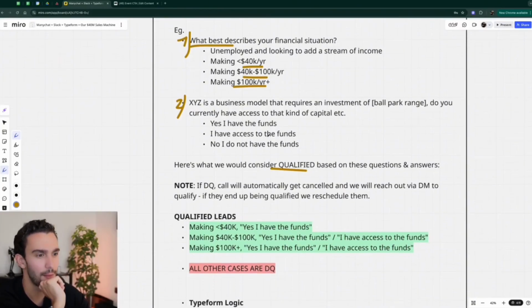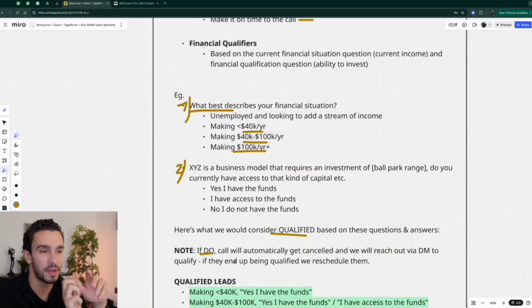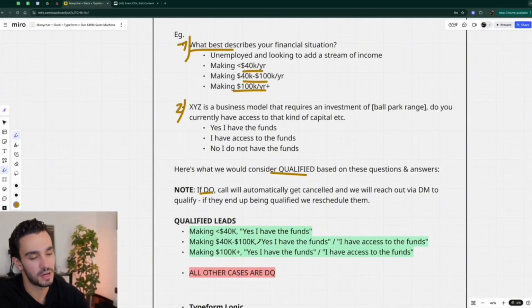So there's a couple of different options here that we could take. Now, quick note here, if it's a DQ, what we typically like doing is if they're allowed to book after they're a DQ, then we have an automation that automatically cancels the calls and we reach out to them via DM to qualify. If they end up being qualified, we book them again. Or typically what would happen is we have a Typeform logic set up that sends them to a downsell page or to a DQ page telling them they're not qualified, and then we just leave it at that. We don't even let them get on the calendar. So it really depends on how you have things set up.